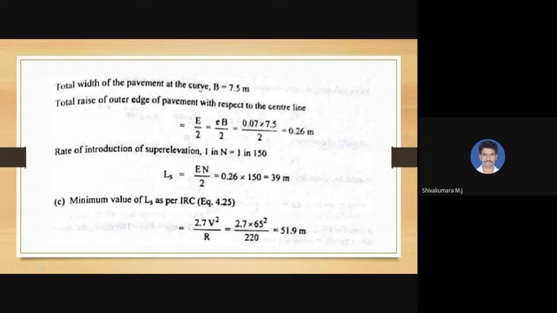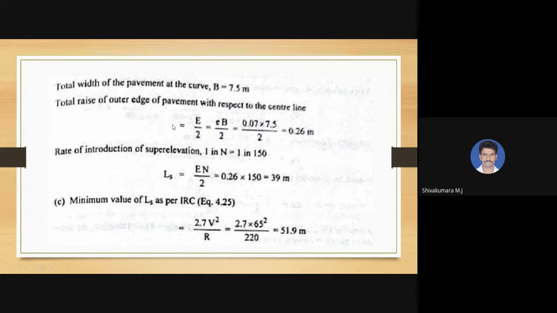So provided superelevation is sufficient to counteract the centrifugal force. The total width of the pavement at curve is 7.5 meter, and the total rise of the outer edge of the pavement with respect to inner edge is capital E. Capital E is nothing but small e into B. Small e is the super elevation value, that is 0.07 we provided, and B is the 7.5 meter width of the pavement, and 0.26 meters is the rise of outer edge of the pavement with respect to inner edge that we are going to get.